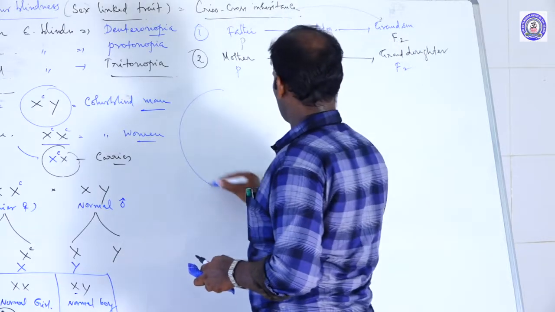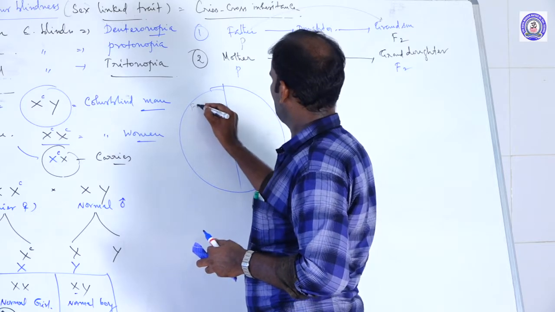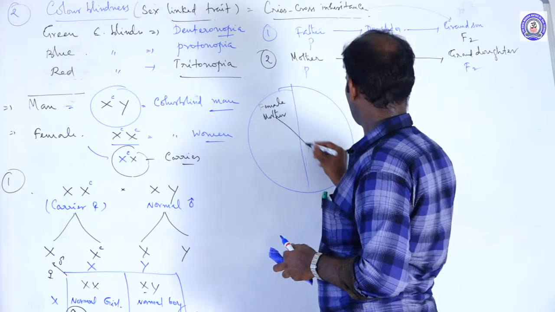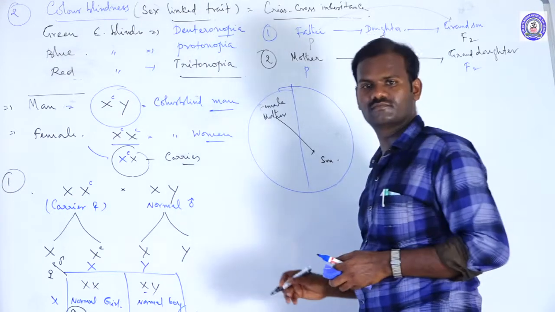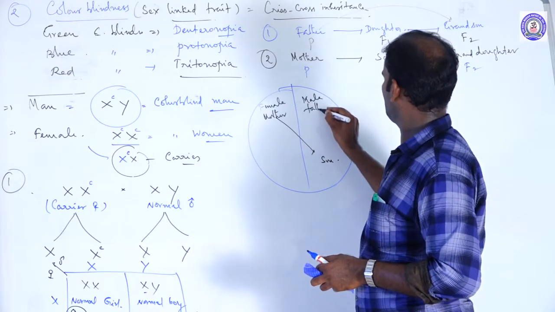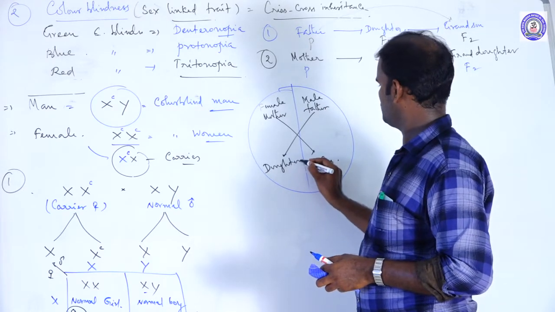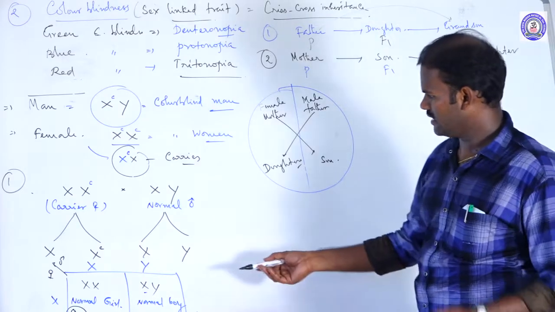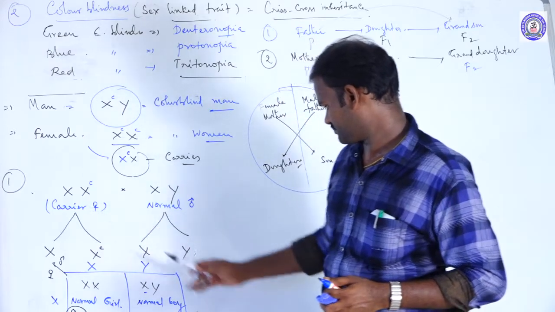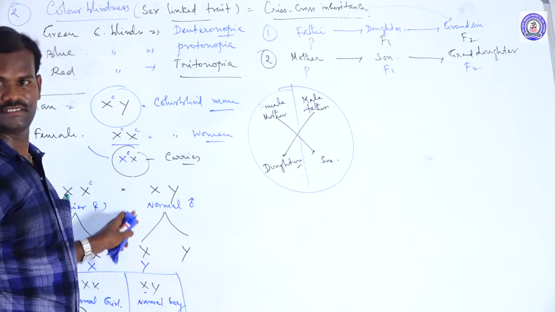Take for example, it is a crisscross: a female mother transmits the trait to her son, and a male father transmits this trait to his daughter. These are called crisscross. See, take here: the female is a carrier, the male is normal. It's one type of condition.